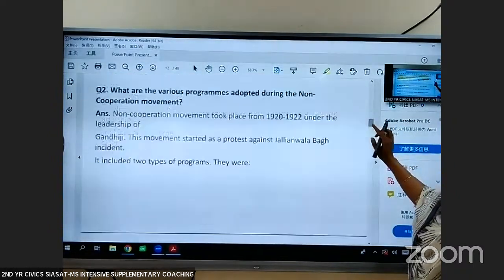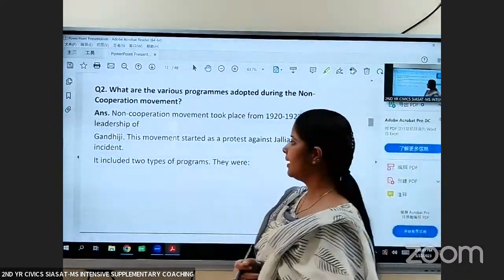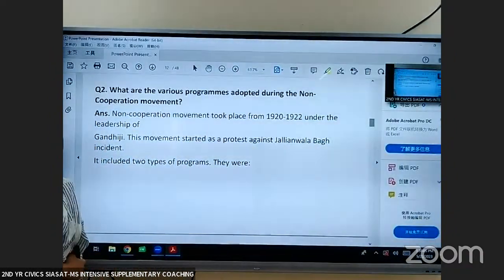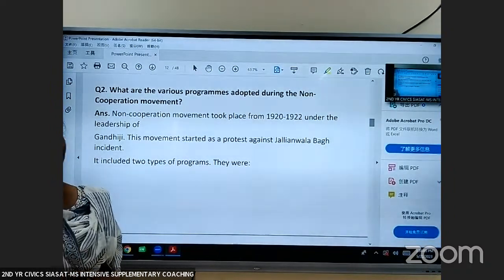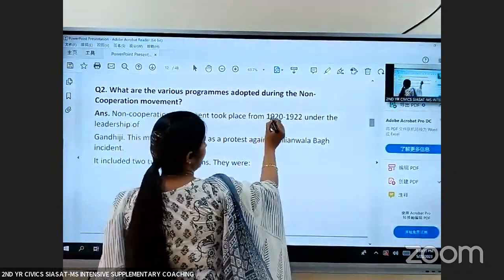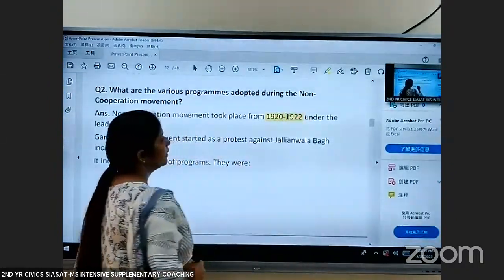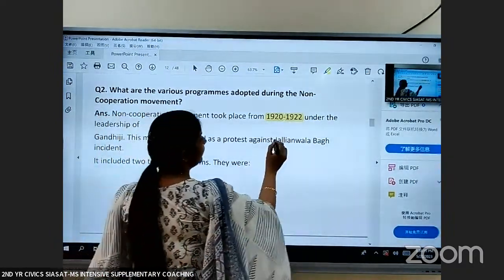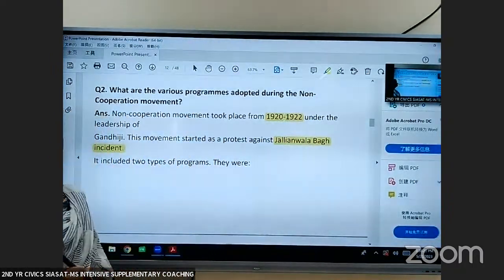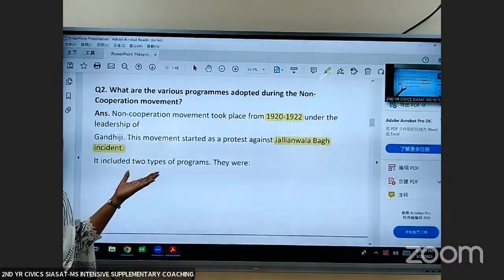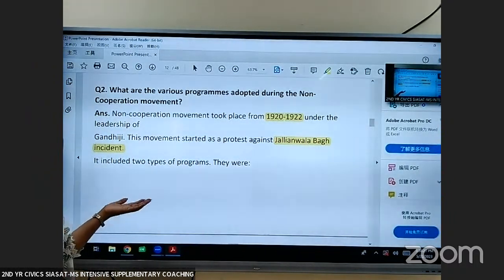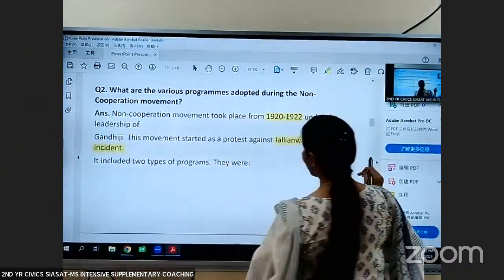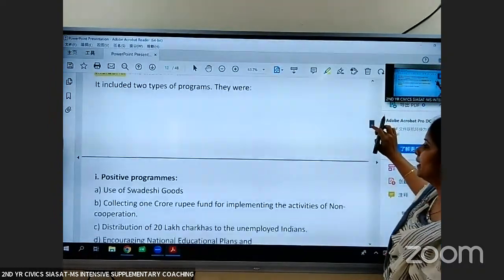That is, what are the various programs adopted during the non-cooperation movement? Now, this non-cooperation movement was started by Mahatma Gandhi in 1920. It was from 1920 to 1922. This movement was started against the Jallianwala Bagh incident, where many innocent people were killed by General Dyer. So Gandhiji started this non-cooperation movement. He decided that now we are not going to cooperate with the Britishers.